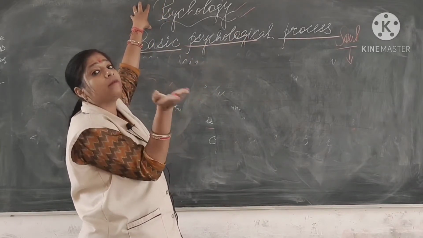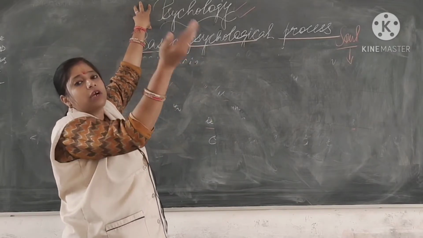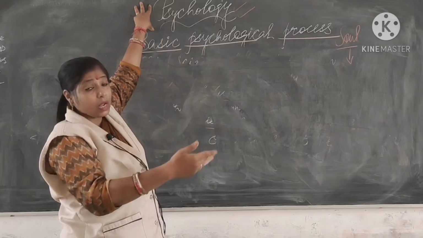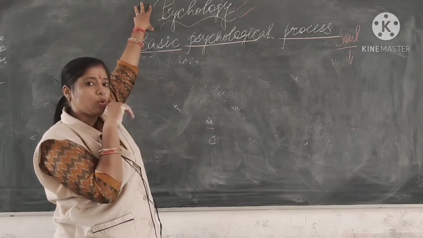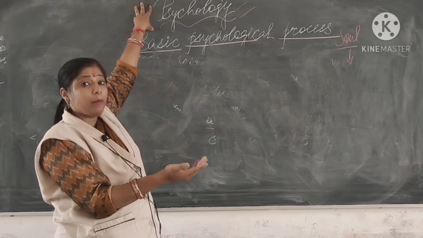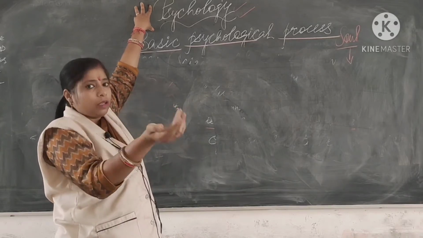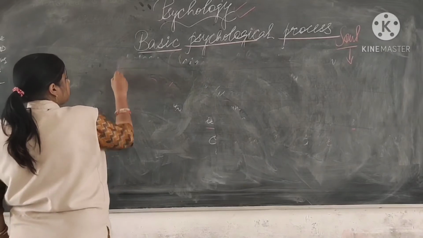Psychology kya hai? Study of soul, science of soul. Then study of internal feelings. Then study of mind. Then in mind we counted behavior, but that was also rejected. Why? Because only the word behavior was there. And then mental process. Fine. And finally we have the definition. What is the definition?